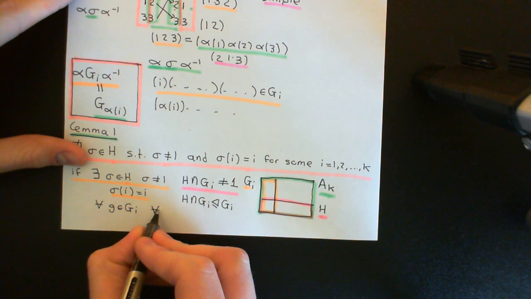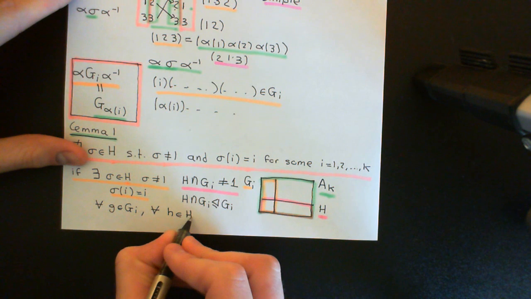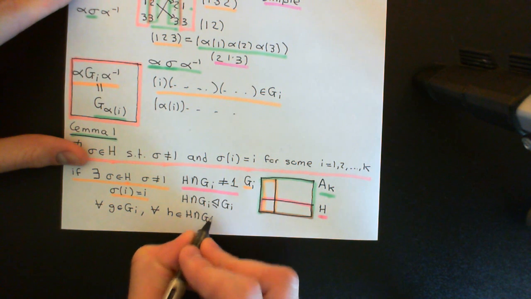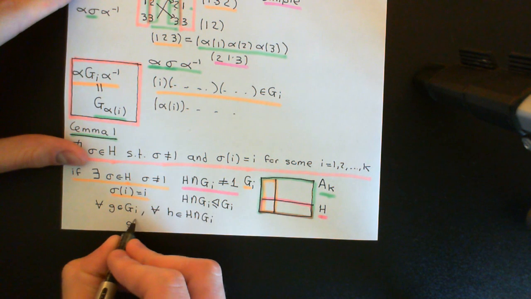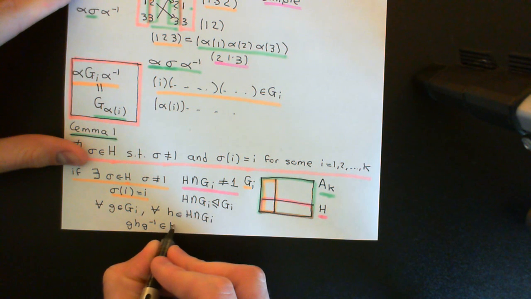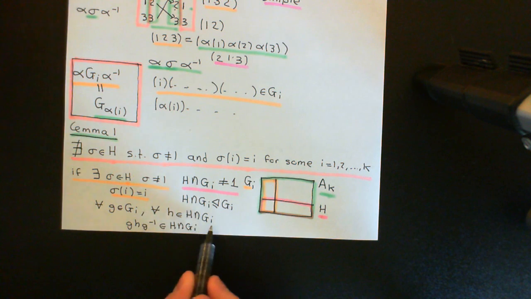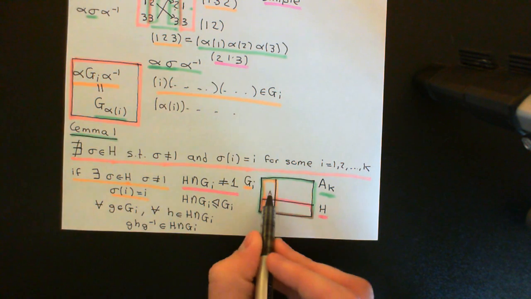Okay, so it's enough to show that for all little h an element of H intersect Gi, if I conjugate little h by little g, I end up with an element that is back in H intersect Gi.